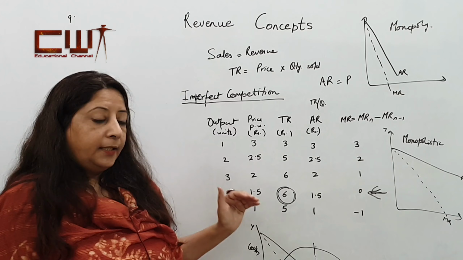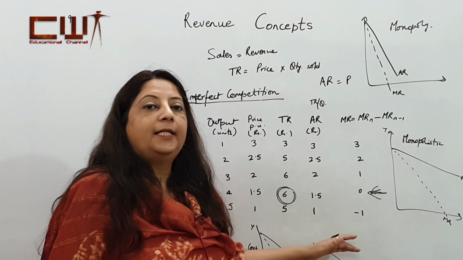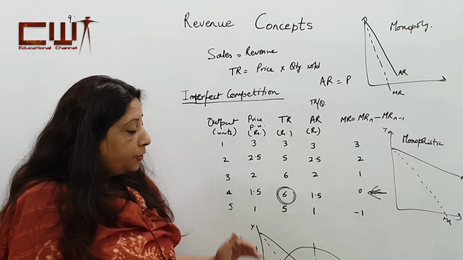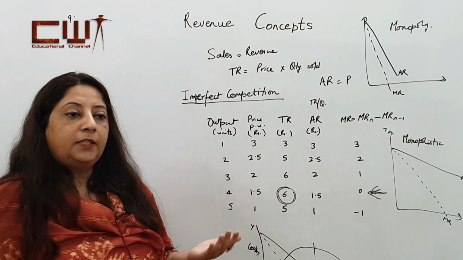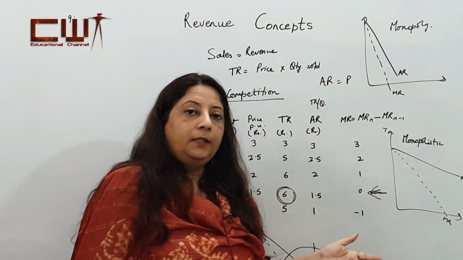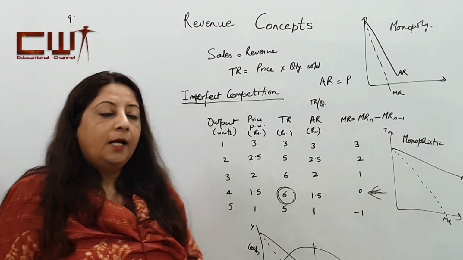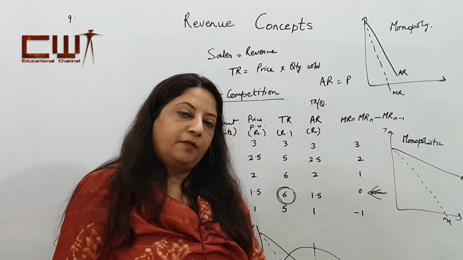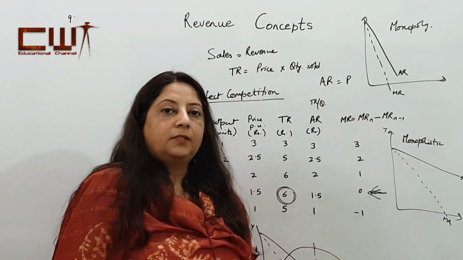But in the long run, in monopolistic competition, no single seller or buyer will be able to influence the price. In the short period, maybe because of the differentiation of the products, the monopolistic seller may be earning more profits for a short duration. But in the long run, all the supernormal profits will be wiped away and only normal profit remains.